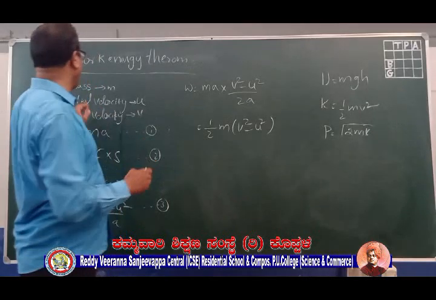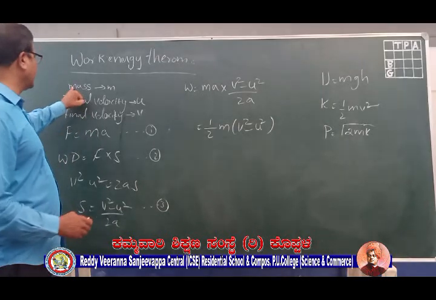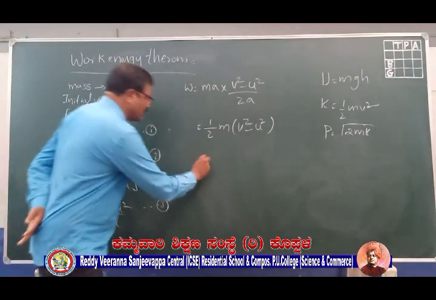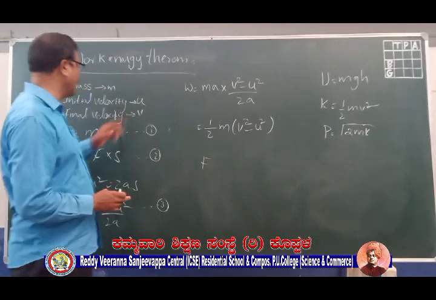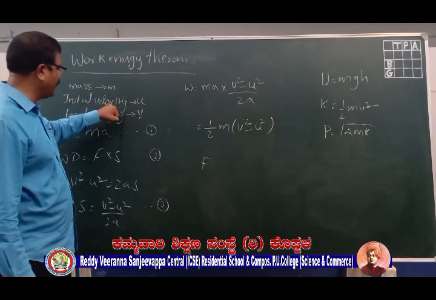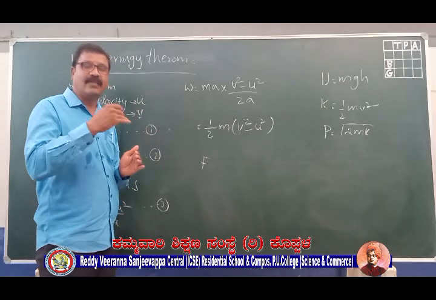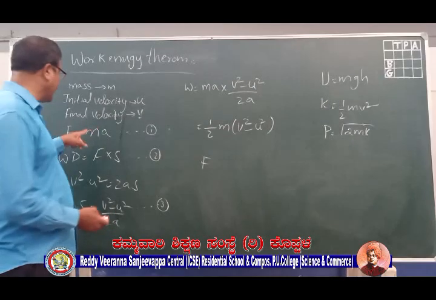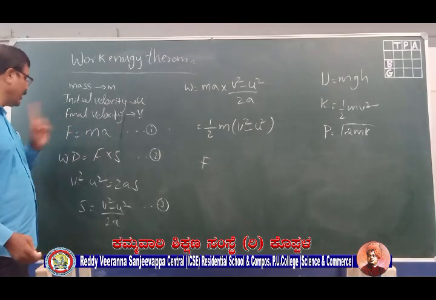Let us consider a body of mass m which is moving with the initial velocity u, and I apply a force F in the direction of motion of the body. Then its velocity changes to v. We know that F is equal to ma, that is, mass into acceleration. We have studied this expression, F is equal to ma.